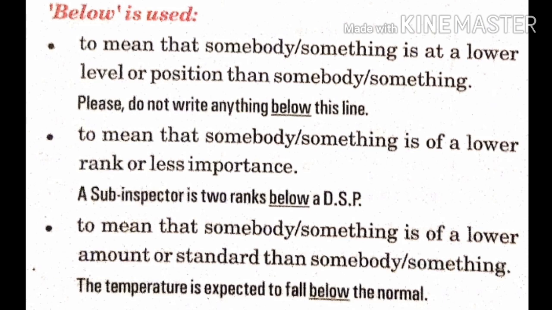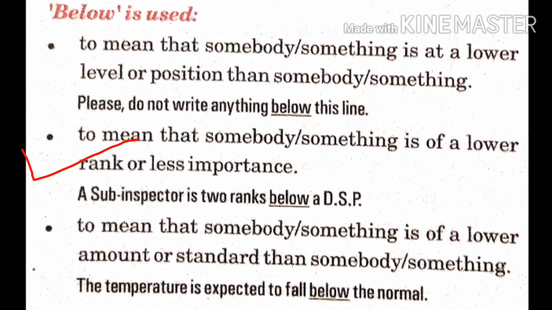It is below. Below is somewhat similar to above. Above means upar and below means down. That something is at a lower level, lower position. Like, please do not write anything below this line. Iske niche. To mean that something or somebody is of a lower rank or less importance, like we did previously.